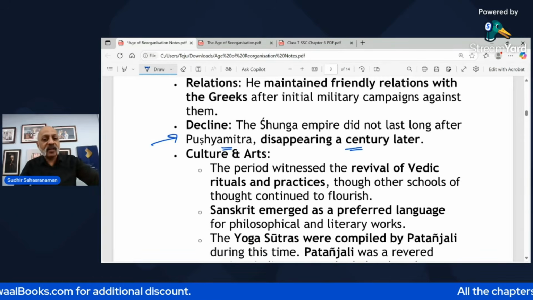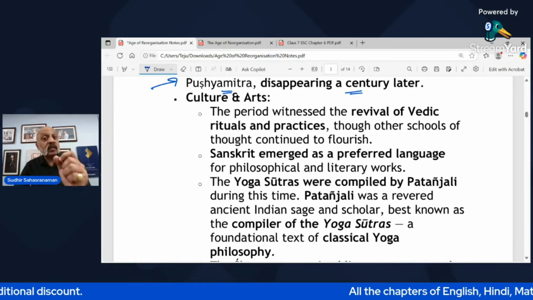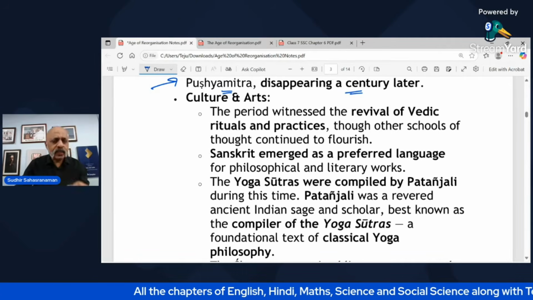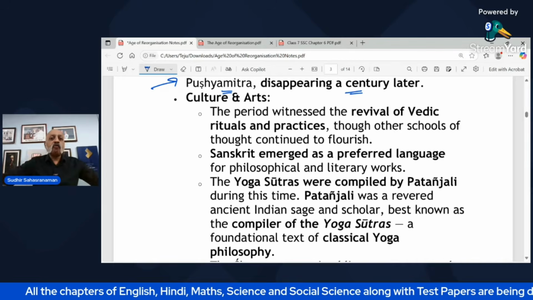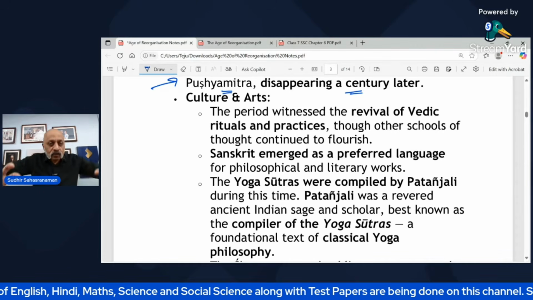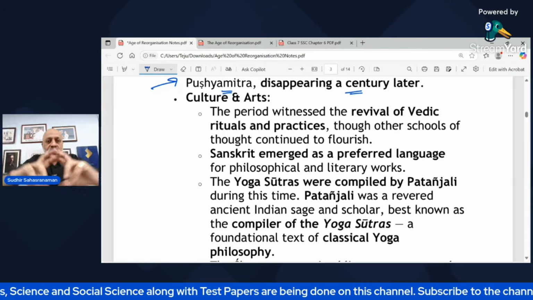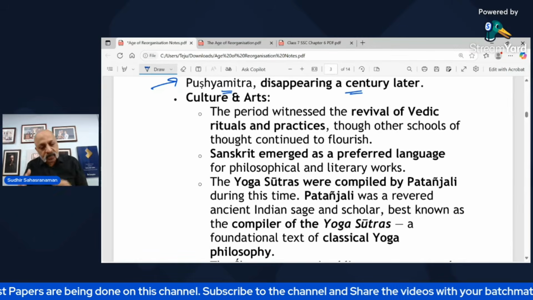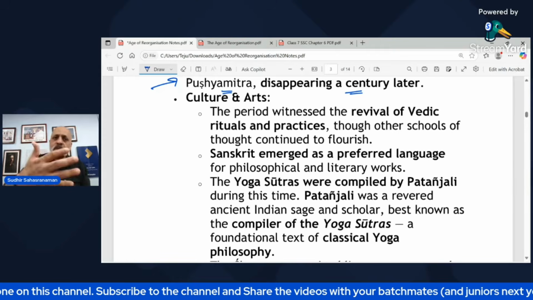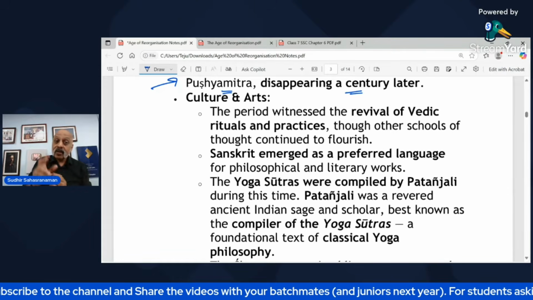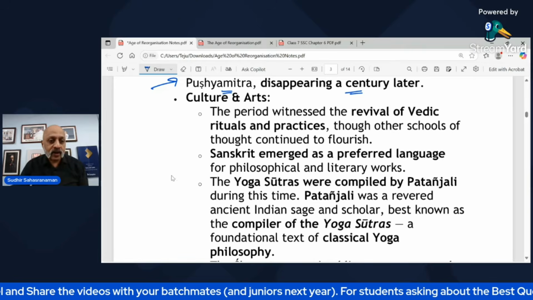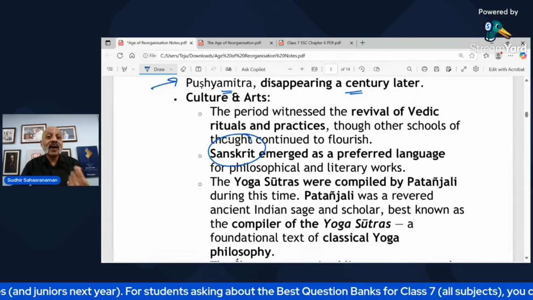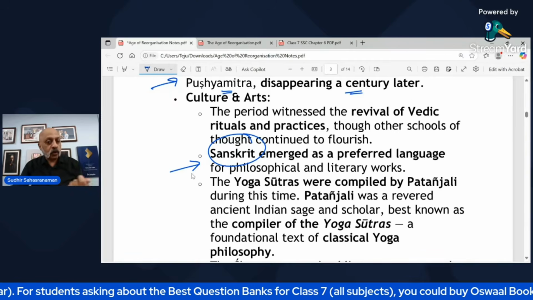What happened as far as culture and art was concerned? Ashwamedha Yagna is an important aspect that you need to remember, right? He was into a lot of Vedic rituals, so because the ruler was like that, the kingdom also started practicing a lot of Vedic rituals. But there are other traditions also; maybe Buddhism also flourished at the same time. Sanskrit emerged as a preferred language for philosophical and literary work. So this is an important development.